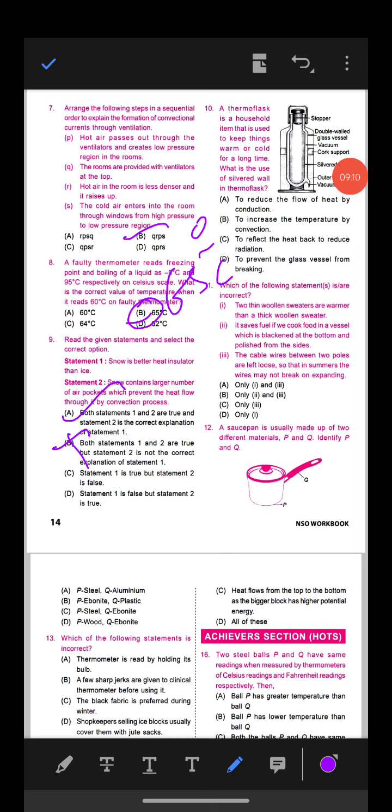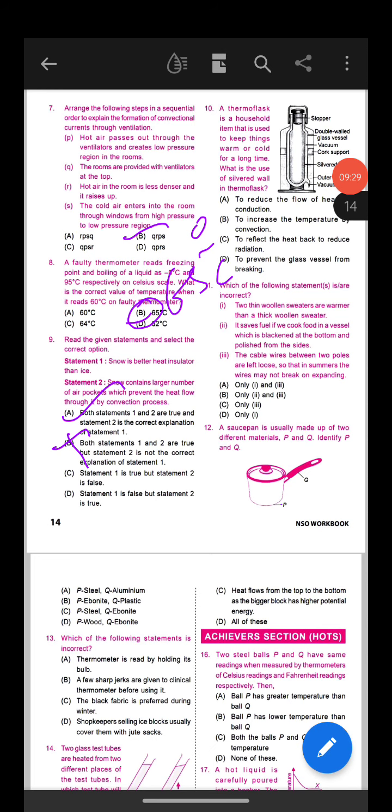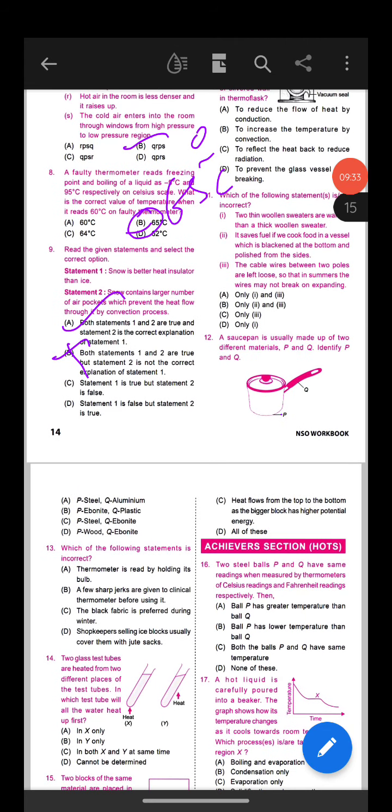So what is the basic definition of snow? When the minute particles of ice combine together, they form a cotton like shape called the snow. This snow contains large number of air pockets which prevent the heat flow through it by convection process. Ice is a solid form of water and does not enclose any pockets of air. Hence snow acts as a better heat insulator than ice.